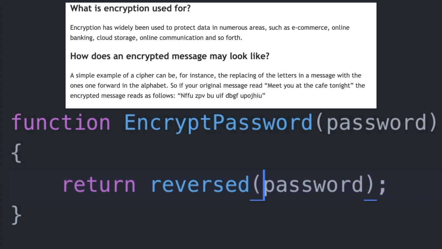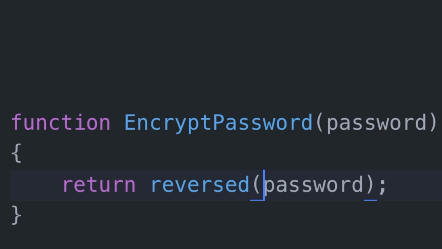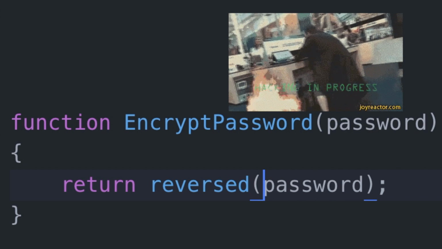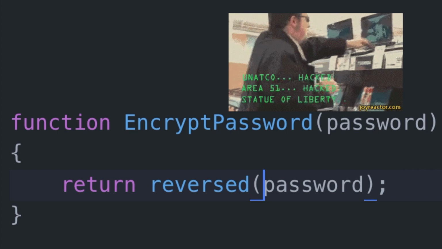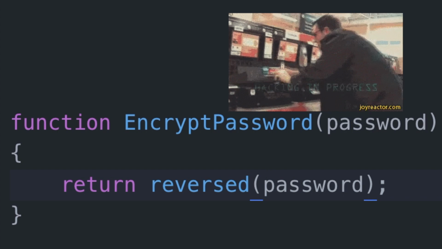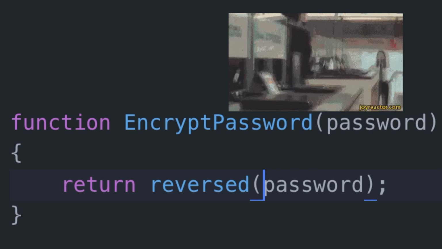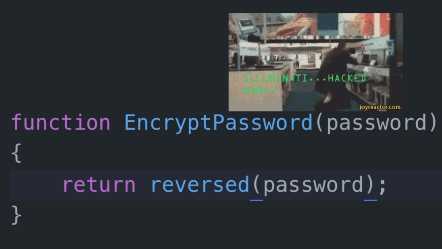The fact that in this function, all that's happening to the password is it's being reversed is so irresponsible and dangerous that it's not even worth a full explanation. There's code like this in the real world that takes your password that you save to an account on a website and just stores it on a server in plain text and in plain view for any hacker that wants to just take over that database and just take over your account.